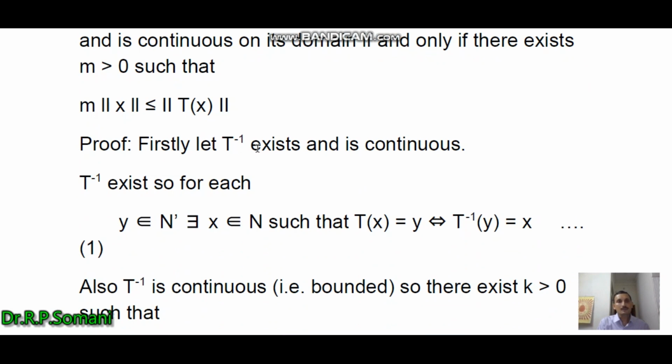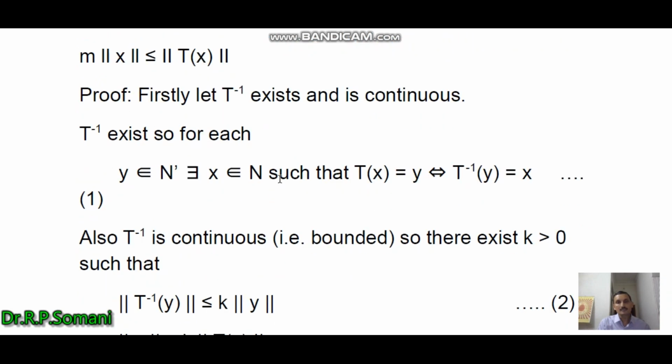Firstly, let T inverse exist and be continuous. Then we will try to obtain this condition. Because T inverse exists, for each y belonging to N dash we can find a pre-image of y, x belonging to N such that Tx equals y, or T inverse y equals x. So the relation between x and y is that Tx equals y and T inverse y equals x, as T inverse exists.